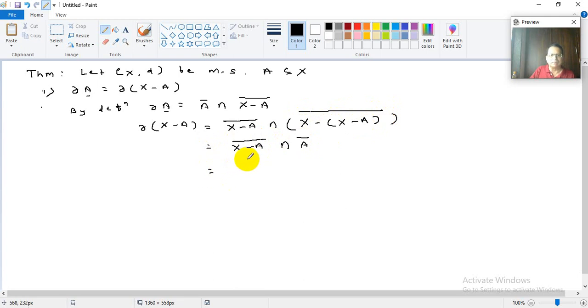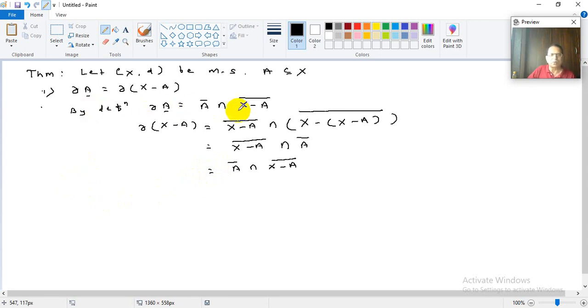But this is nothing but, because of the intersection property, these are two sets and their intersection is commutative, as you know. So (X minus A) bar intersection A bar, you can also write as A bar intersection (X minus A) bar. This is very simple, but a very useful result that we can use. If I want to calculate the boundary of the complement of A, then it is nothing but the boundary of A. So this result will be very useful.